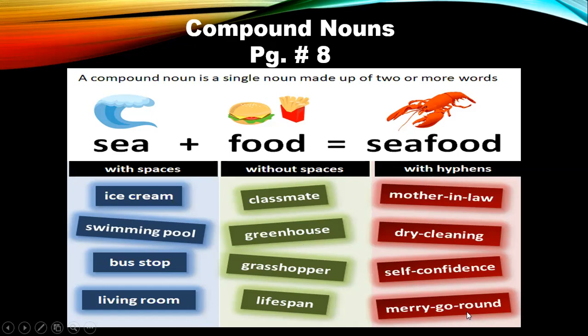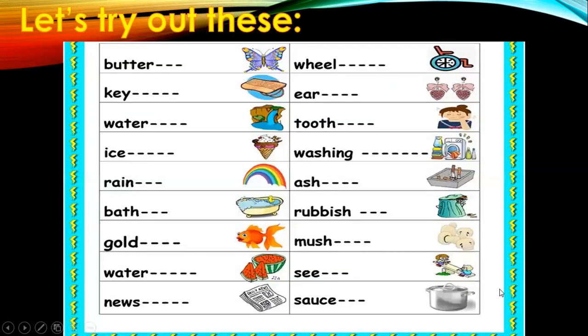You know what is a merry-go-round? When you go to different parks, the amusement parks, and you have this kind of a ride where you have horses and carts and they go round and round. This is called the merry-go-round. Okay. So now you all understand what compound nouns are. That means a single noun made up of 2 or more words. When you put them together, either with a space or without a space or with hyphens, it's called a compound noun. Okay. Let's move on.